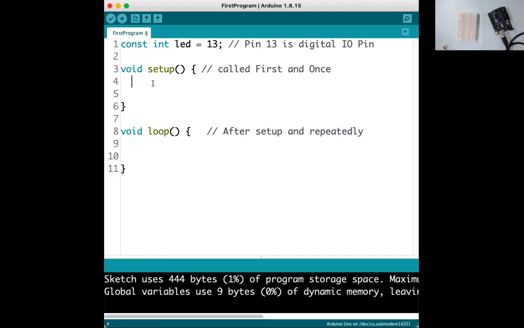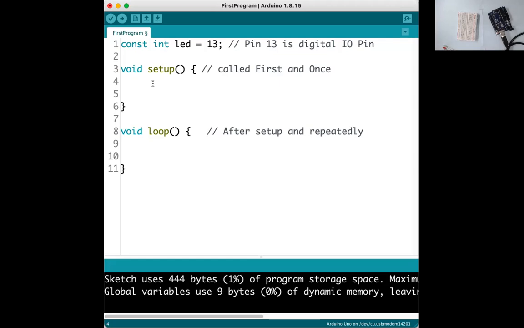So here I'm using pin number 13 as an input or output. I have to define it first, because the compiler must know whether you are using pin number 13 as an input or output. If you are not telling the compiler, then the compiler will not be able to give the commands. That's why it is a must: if you are using any pin, you must declare whether it is an input pin or an output pin.